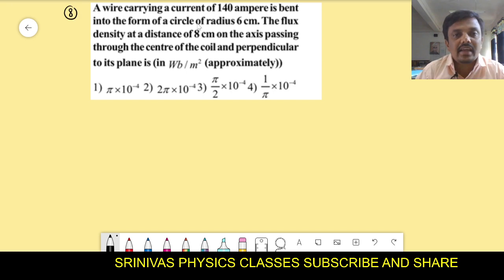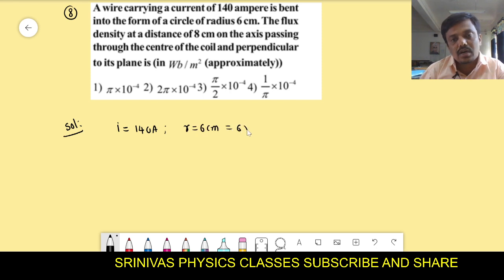A wire carrying current of 140 amperes, right? One wire carries current. Wire carries current 140 amperes. That is bent in the form of circle of radius 6 centimeters. That is 6 into 10 to the power of minus 2 meters. The flux density at a distance 8 centimeters on the axis passing through the coil perpendicular to the plane will be. What happening at here?